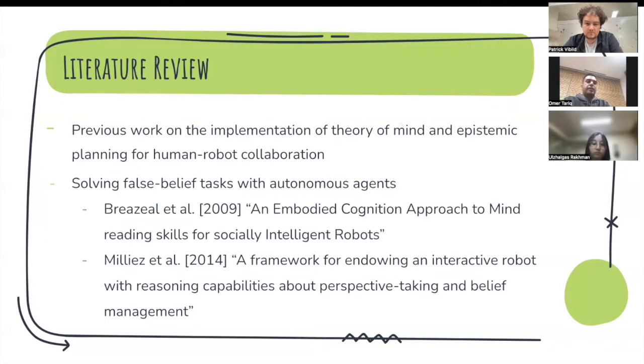Melis et al. use a spatio-temporal belief base to maintain a complex 3D model of the world, allowing them to represent the visual perspective of different agents. Similarly to Brazil et al., they can solve a first-order false belief task by maintaining a distinct belief base for each agent.